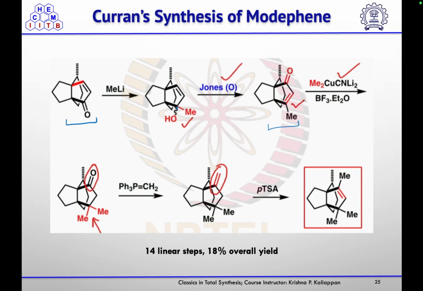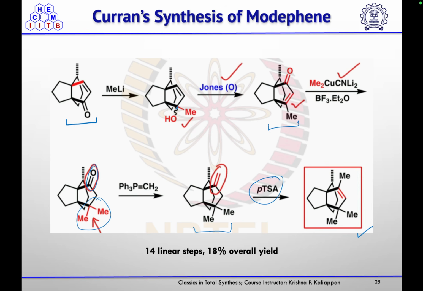Then, using this methyl copper salt, they did the 1,4 addition of the methyl to introduce the gem dimethyl group at that position, and then they treated that ketone for the methyl Wittig reaction to get this product. Then finally, under PTSA condition, that double bond got migrated and they completed the synthesis of modhephene in 14 linear steps with 18% overall yield.